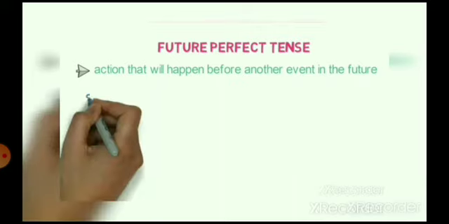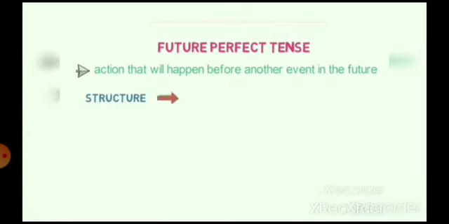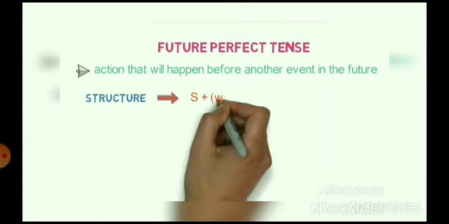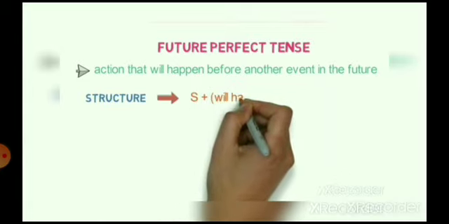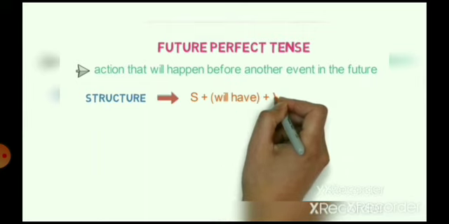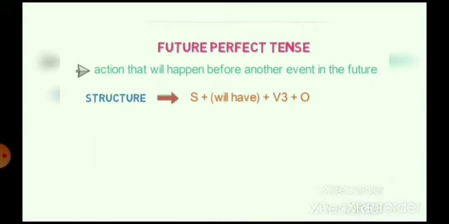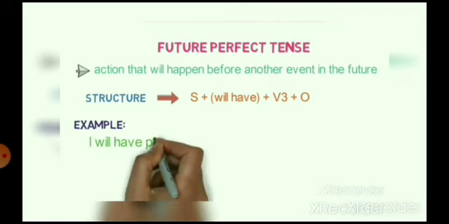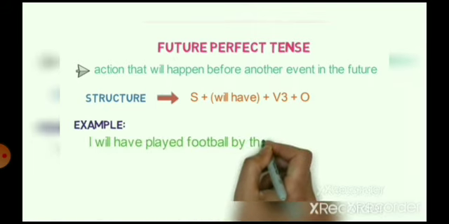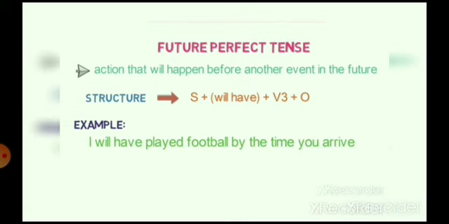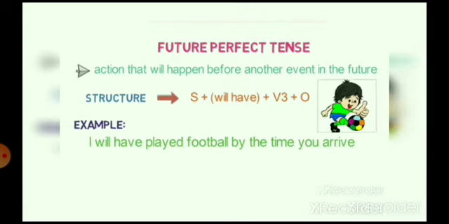The structure of it is subject plus will have plus V3 plus object. For example, I will have played football by the time you arrive. Here my action of playing is already completed before the action of your arriving.